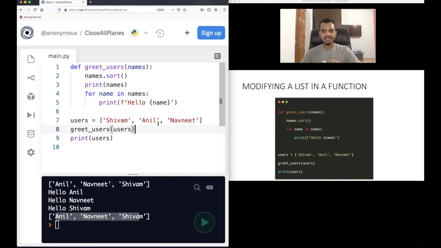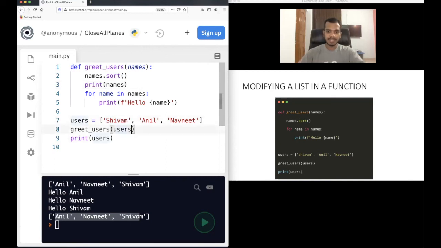Because sometimes you will pass the list, you will pass this list here, then you will modify the list in the function, but you will be assuming that this list has not changed. But this has already changed, so you should remember this, okay? Very important. Now you will ask me, okay, how can I prevent this? What your aim is, you should print the names in alphabetical order, but this original list should not get modified. Then how to do this?